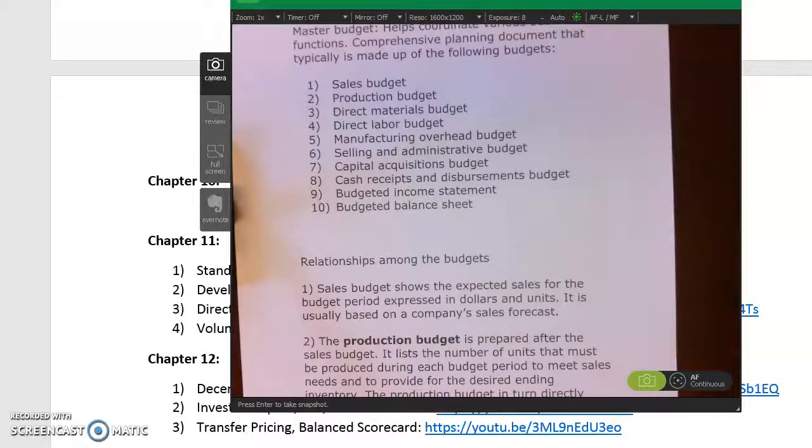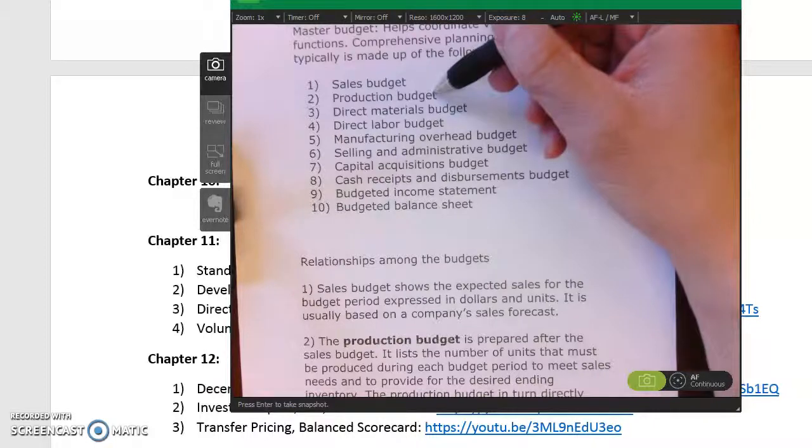And then we can go through and say, well, how many cups of lemonade do we think we're going to make? And then from there you can figure out, well, how much mix do you need to buy? So what I'm trying to get at is everything depends upon that sales budget. You have to do the sales budget first. And then all the other budgets flow from that sales budget. Okay? That's going to be the first one that you do.